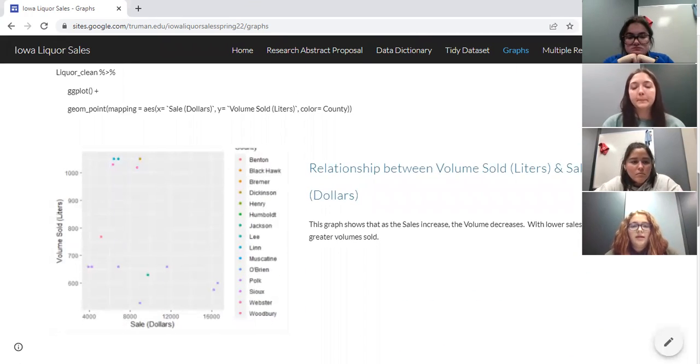The next graph that we have is the relationship between volume sold in liters and the sale in dollars. This graph shows that as sales increase, the volume decreases. With lower sales, there were greater volumes sold.